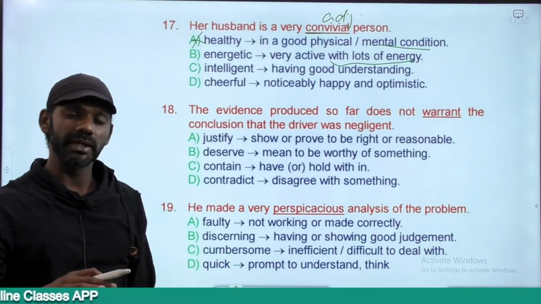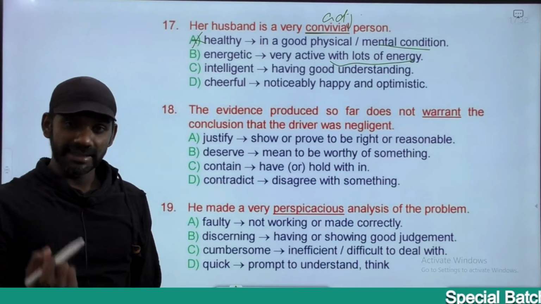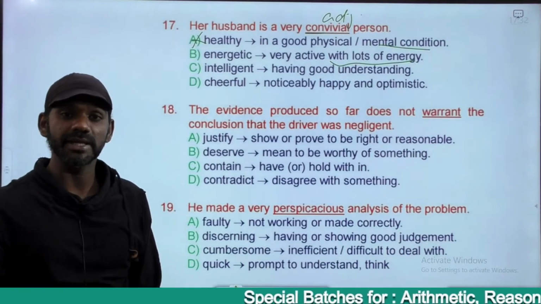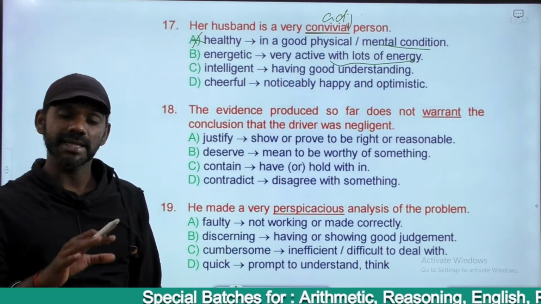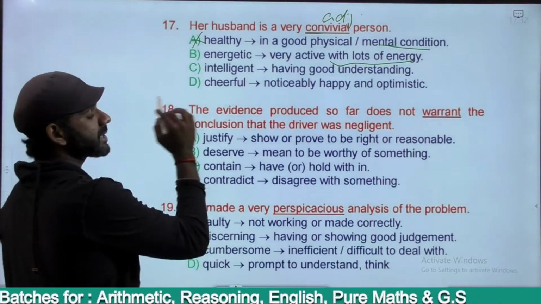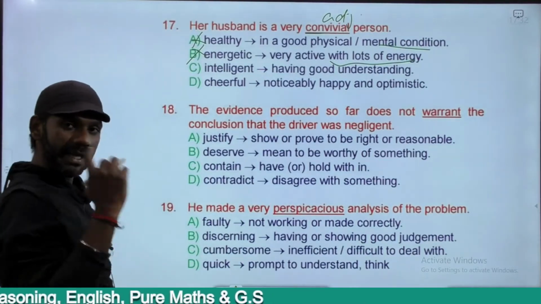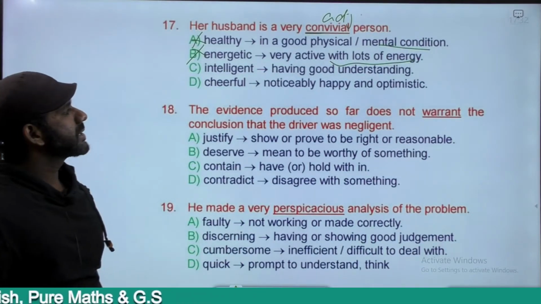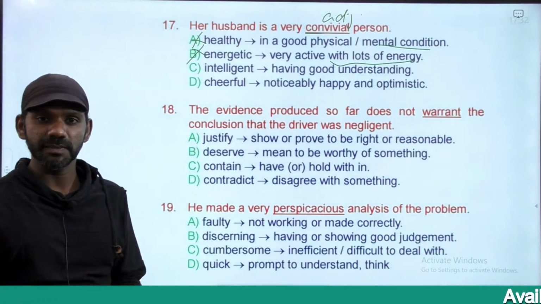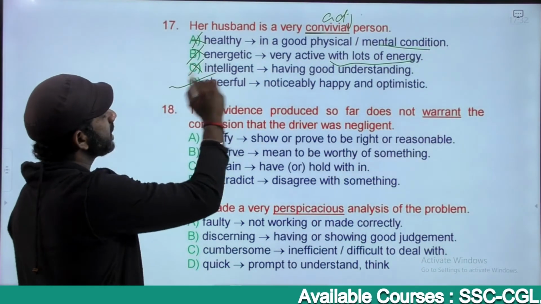A person who is always active. That means you always have the confidence, the enthusiasm, excitement to do something. Such a person can be termed as an energetic person. It doesn't convey the same meaning as that of the word convivial, eliminated. Intelligent person is one who has good understanding. A wise person can be termed as an intelligent person. A clever person, not the meaning of convivial, it must be cheerful.